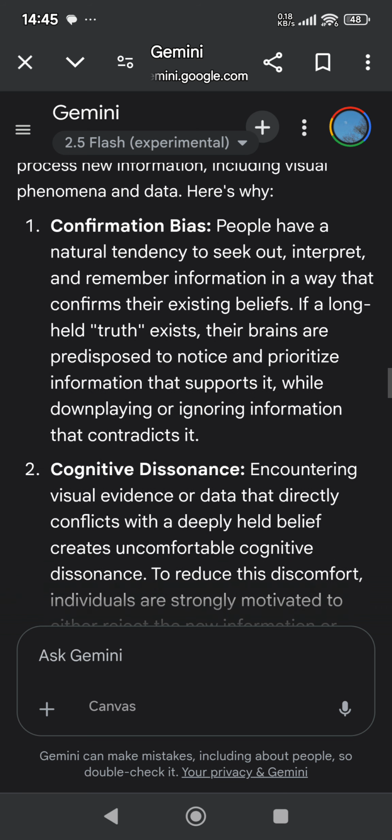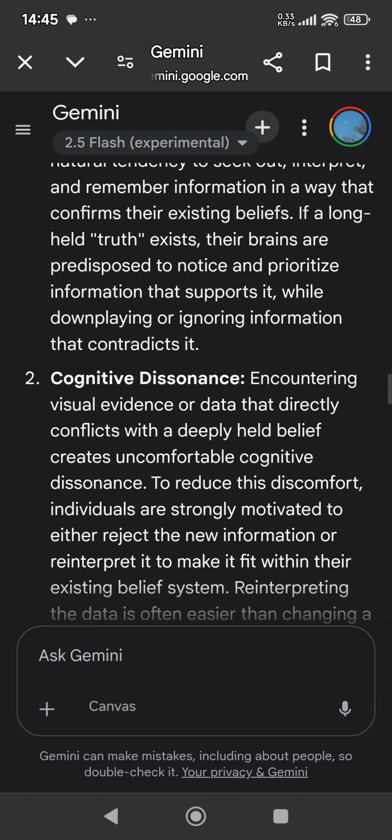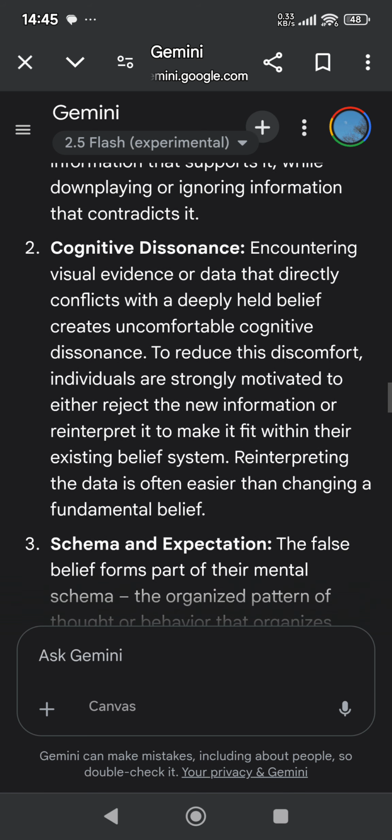Here's why. Confirmation bias. People have a natural tendency to seek out, interpret, and remember information in a way that confirms their existing beliefs. If a long held truth exists, their brains are predisposed to notice and prioritize information that supports it, while downplaying or ignoring information that contradicts it.